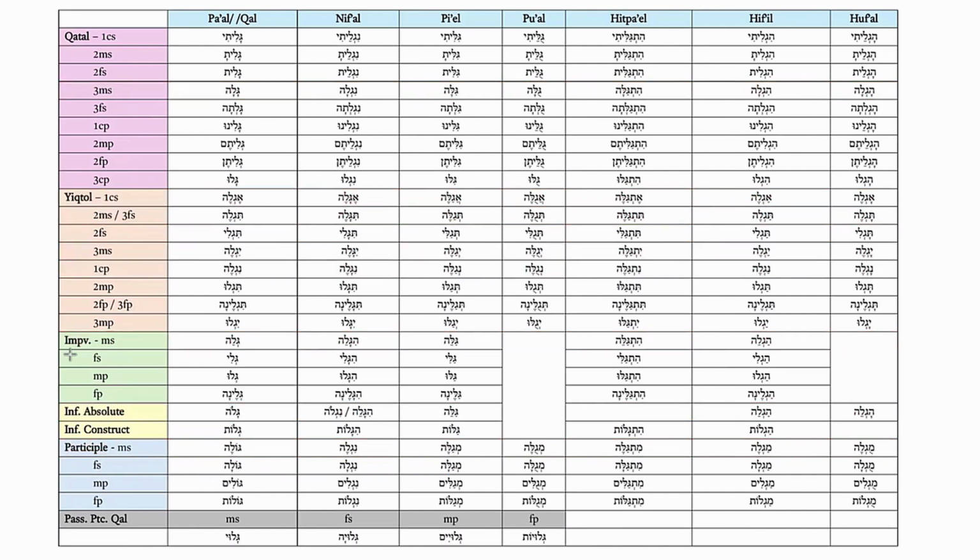Second behavior. Whenever the suffix on the verb begins with a consonant, the yod is preserved in the verb form, but functions as a vowel consonant.